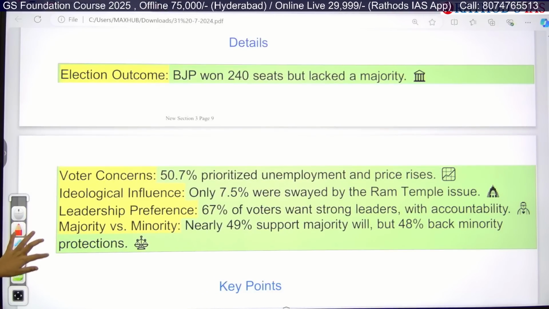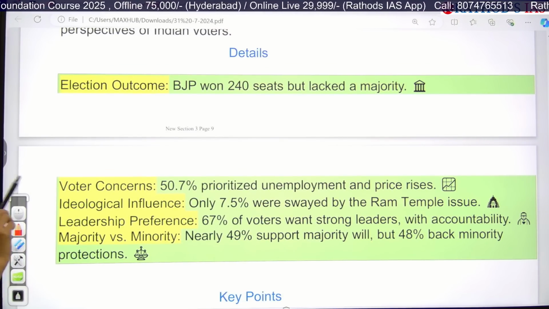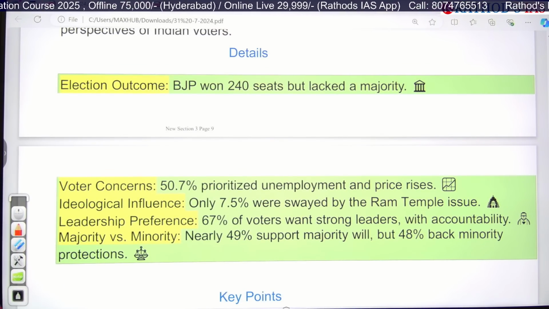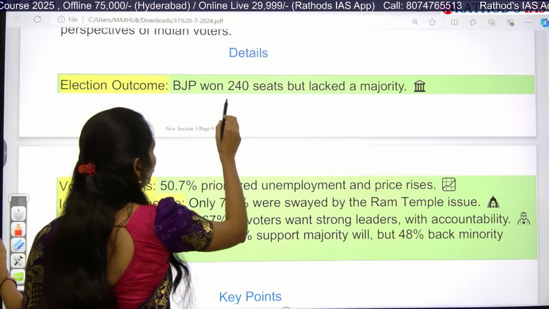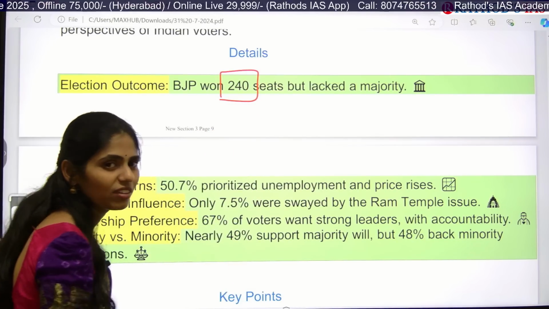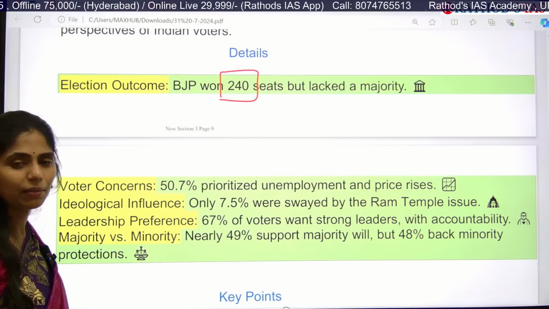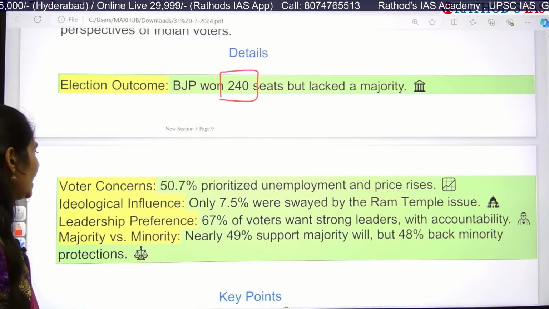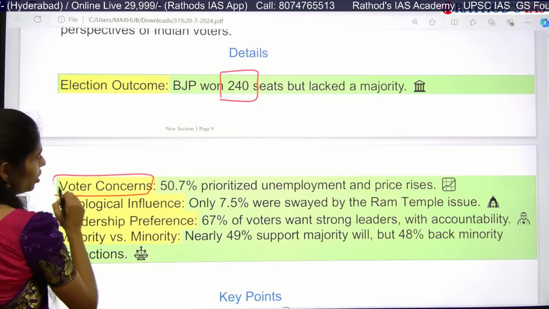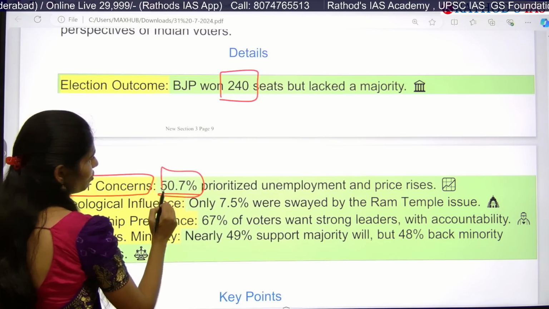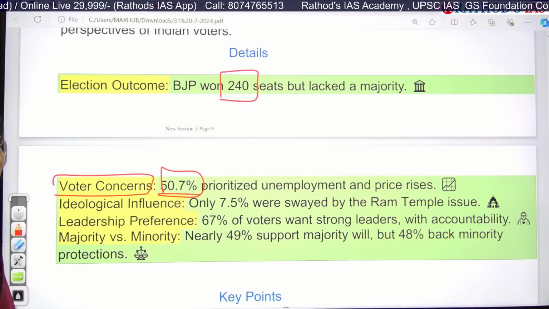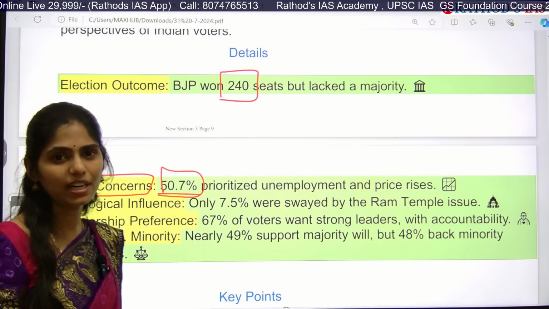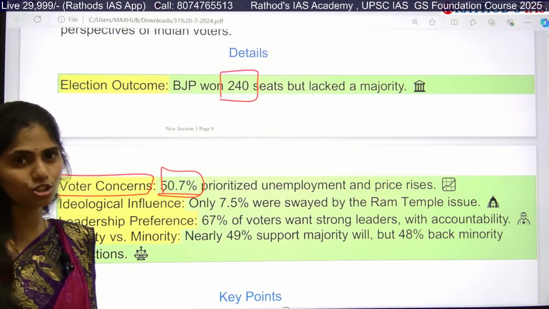And if you see some important details in this Lokniti survey, BJP won 240 seats, but it does not have a majority. Because of this, it took help from Andhra Pradesh as well as Bihar. And next is voter concerns: 50.7 percent of voters are prioritizing increased unemployment and price rise, so the government needs to address this issue first.